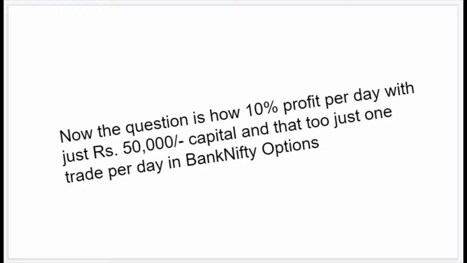So far we have discussed the capital used, which is 50,000 per day, and total trades per day is just one trade. And then we discussed the target earnings per day. Basically in the subject line I said doubling your money in just 10 days. That means 100% in 10 days. So we have calculated, if we have to make 100% in 10 days, we have to make 10% every day.